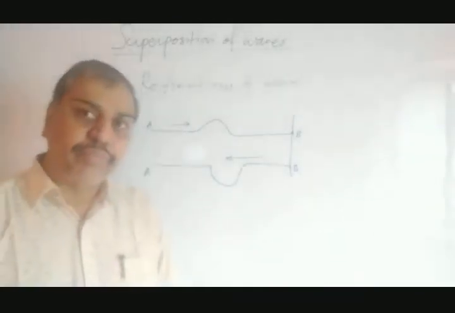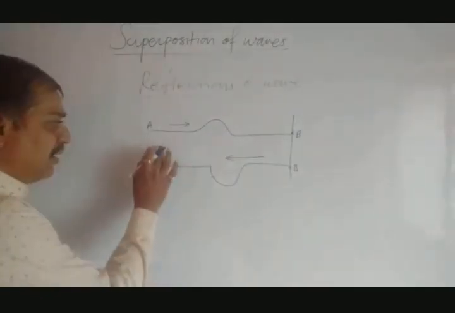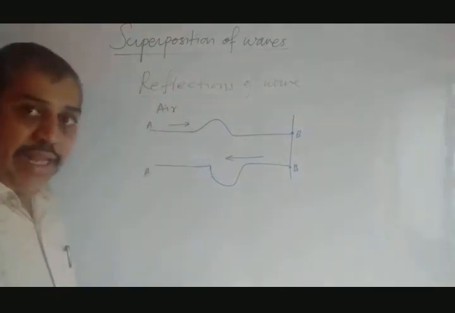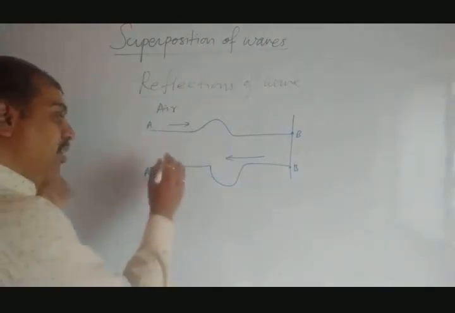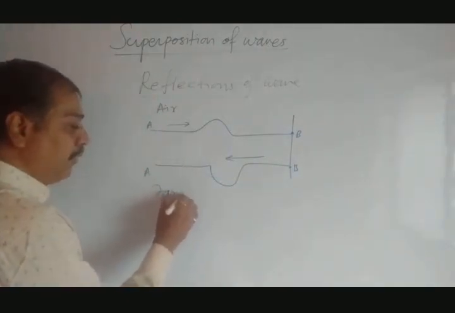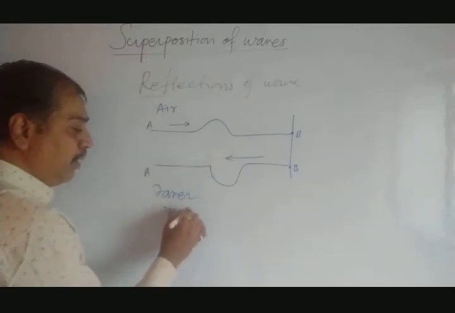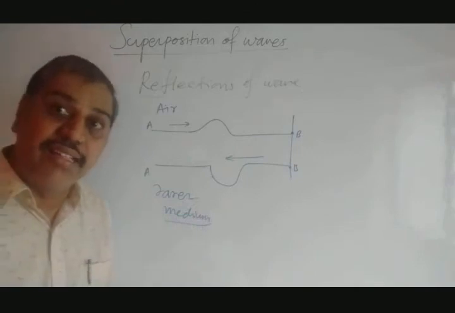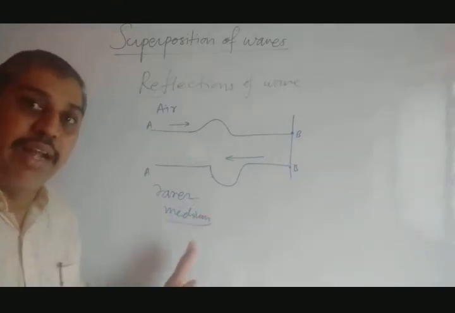Now remember these two points. Here there is air as a medium, and it is said to be a rarer medium. Rarer medium means what? Air particles are there, density is less, so fewer particles, rarer medium.